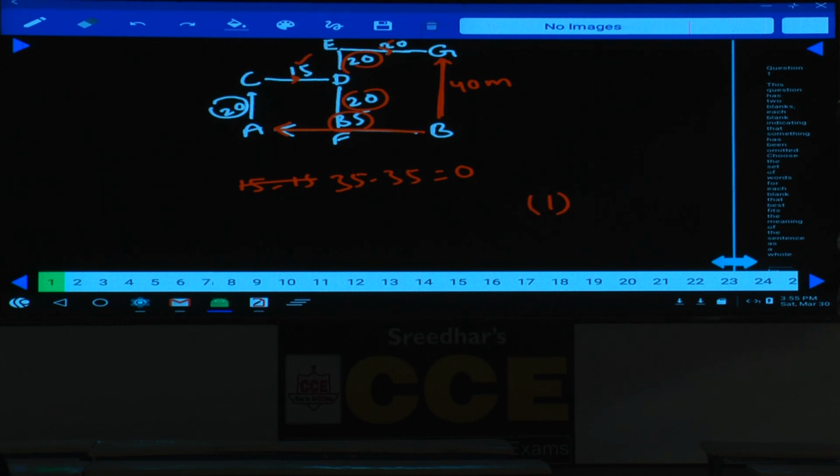Question number 92, choice 1 is the answer. Now question numbers 93 to 95.